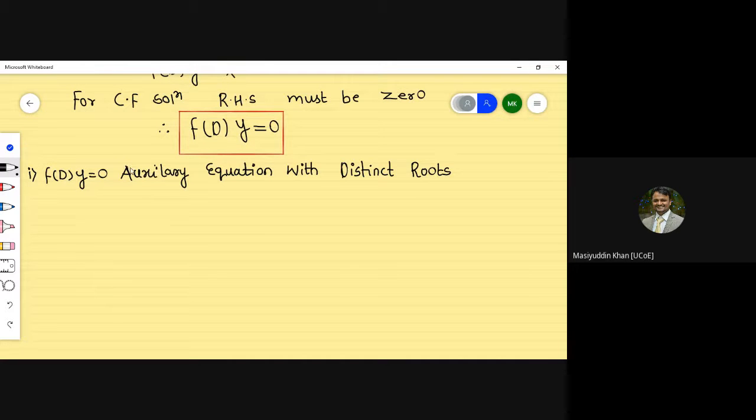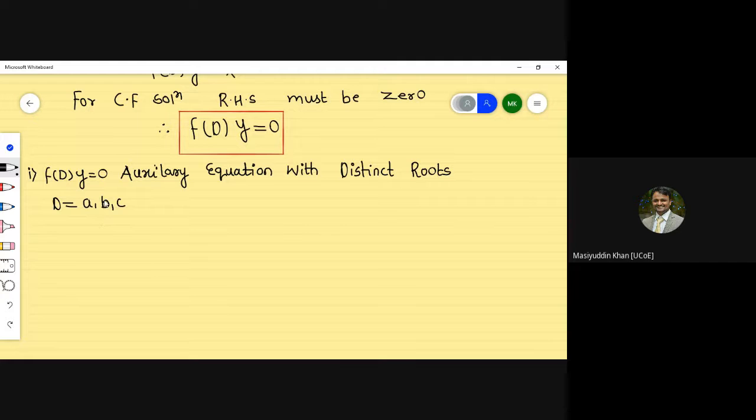If D is equal to any roots, like 1, 2, 3, or we can just conclude as a, b, c. Suppose we get the roots of D as a, b, c.